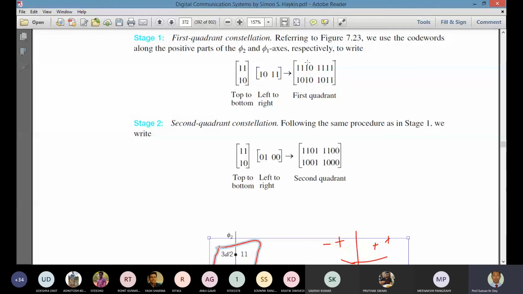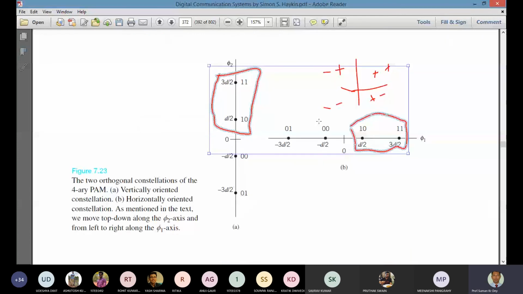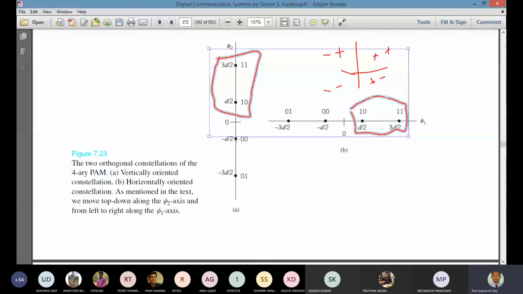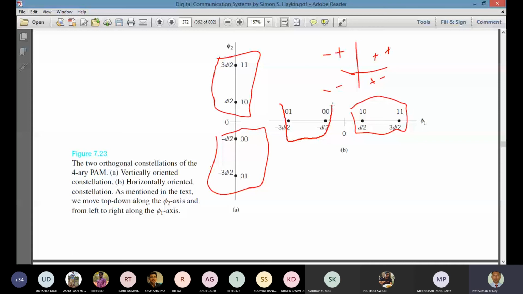Similarly, we'll get the elements for the second quadrant, and similarly for the third quadrant. To get the elements for the third quadrant, what do we have to do? We have to consider this value, this, and this for the third, and for the fourth, this one and this one.